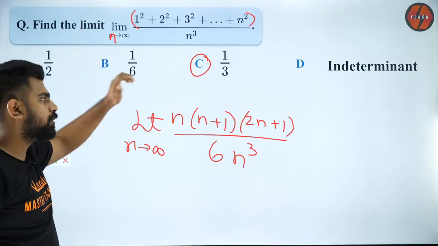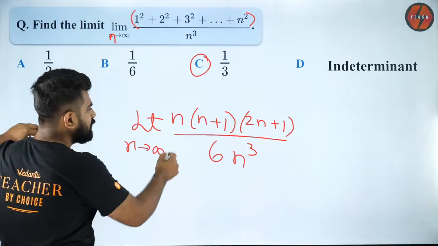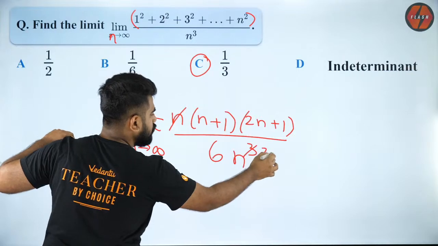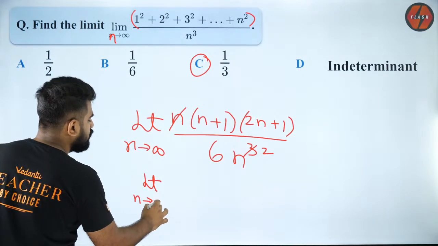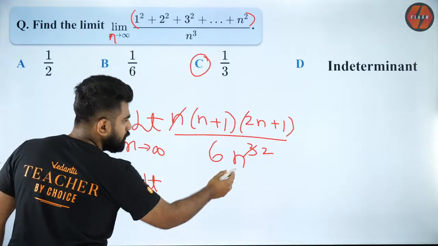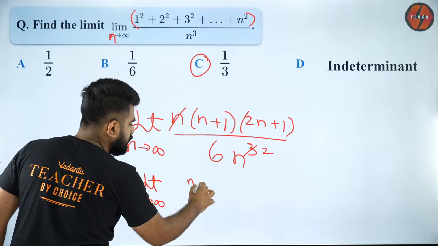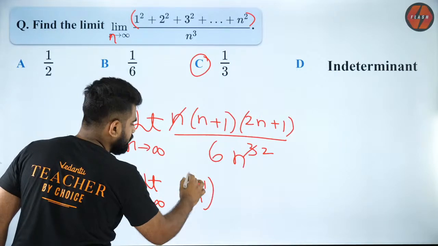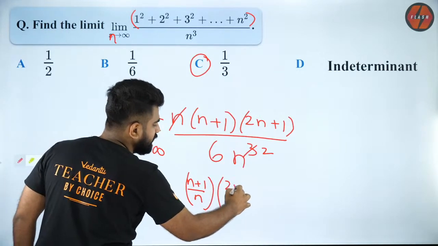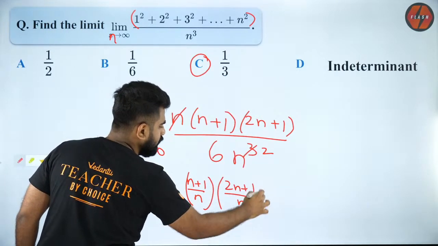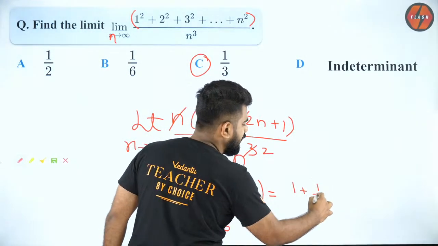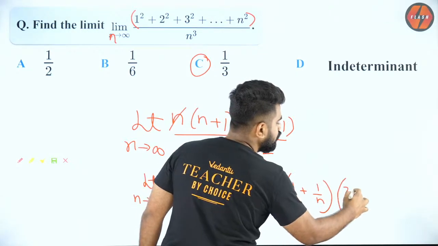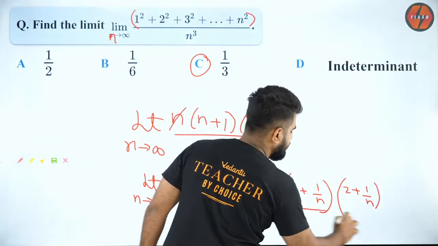Okay? Got it? So now what I'm going to do is 1n and 1n I'll cancel. So it will be n square. Now look at the beauty of what I'm going to do. I'm going to do something very, very cool. So I will take 1n inside here. So it will be n plus 1 by n. And I'll take one more n inside there. So it will be 2n plus 1 by n by 6. So now that can be written as 1 plus 1 by n into 2 plus 1 by n by 6.